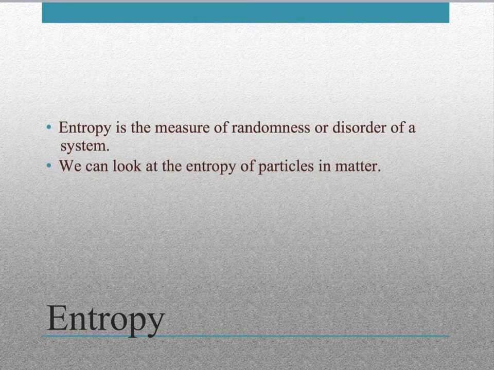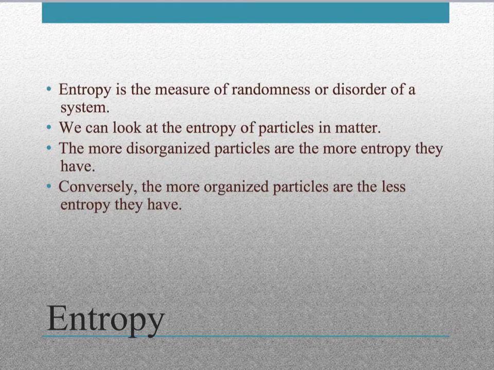We can also look at the entropy of particles in matter. The more disorganized the particles are, the more entropy they have. And conversely, the more organized the particles are, the less entropy they have.